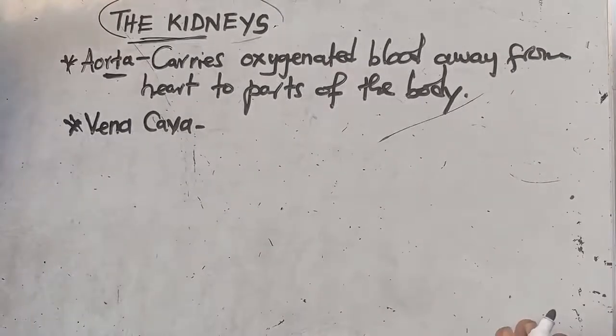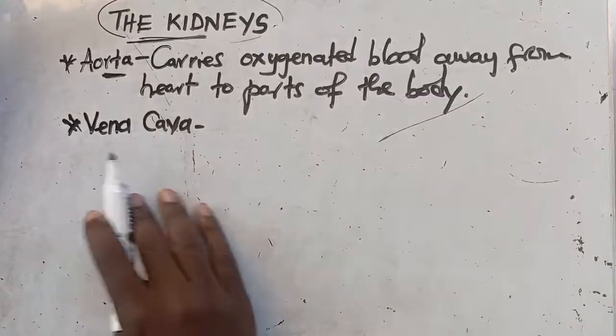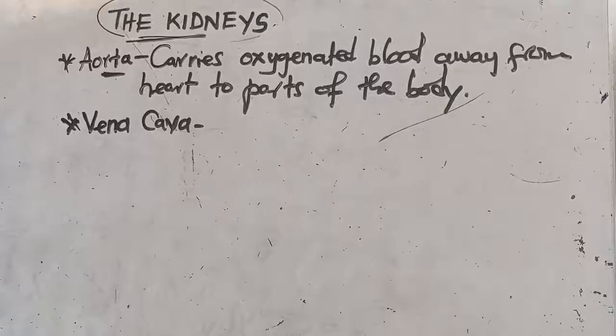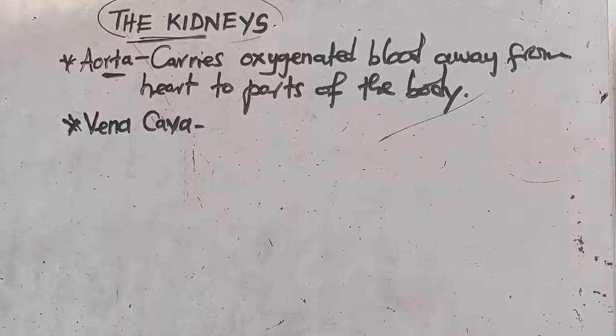What we are supposed to understand is that the vena cava carries the deoxygenated blood.